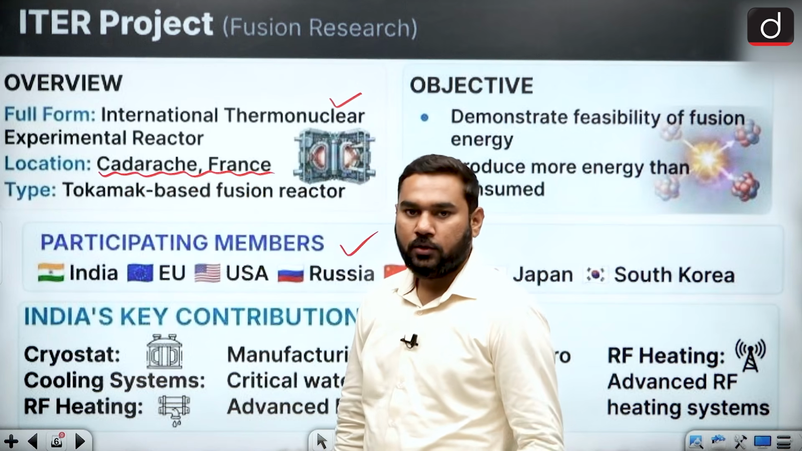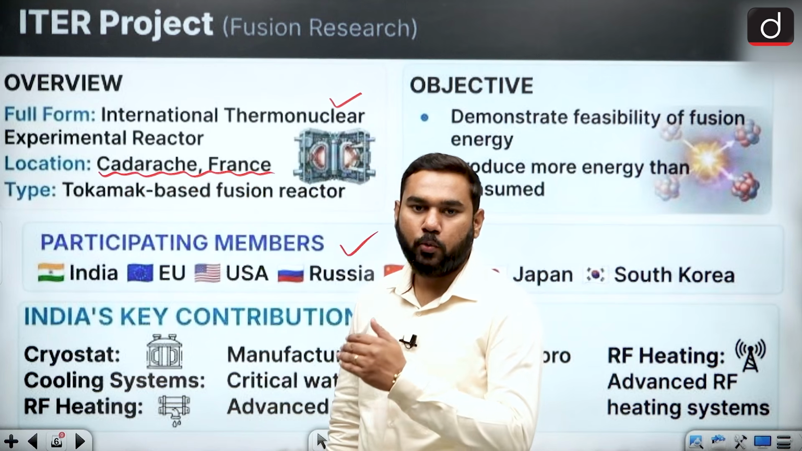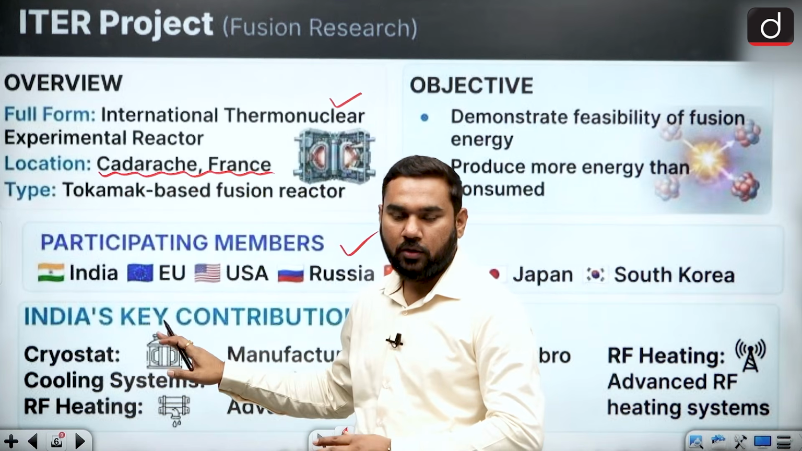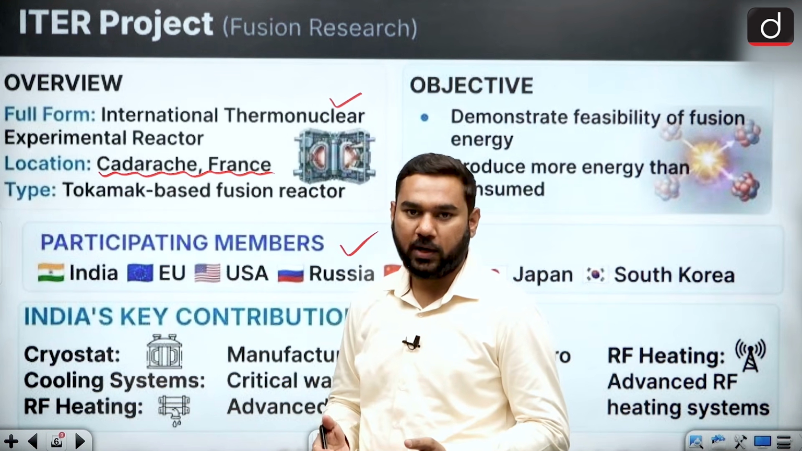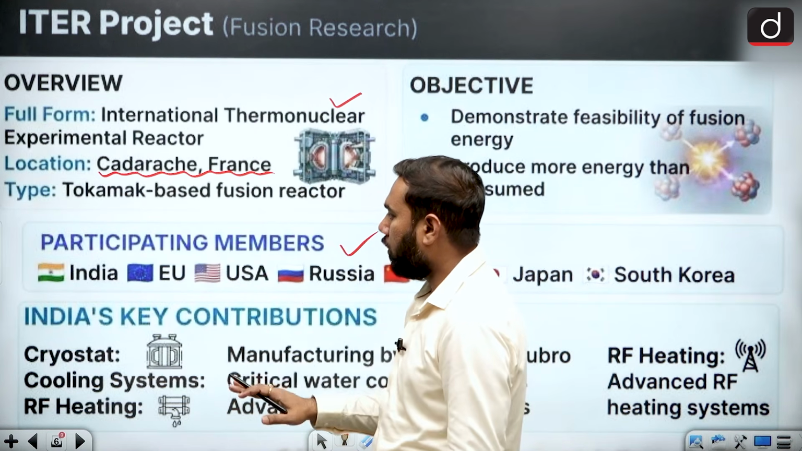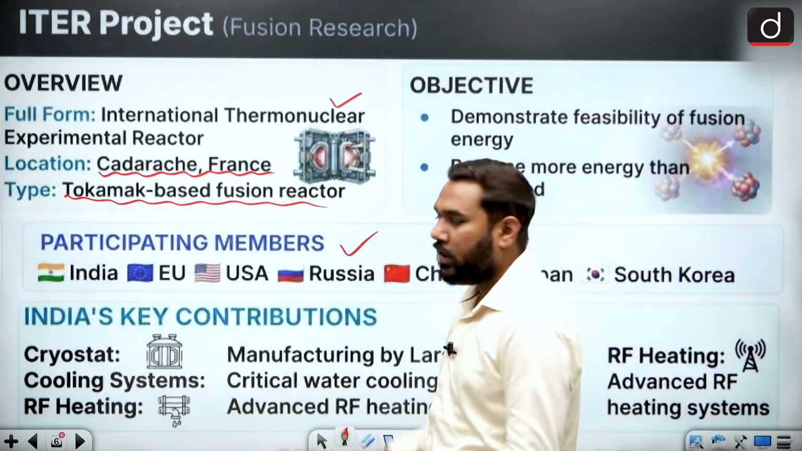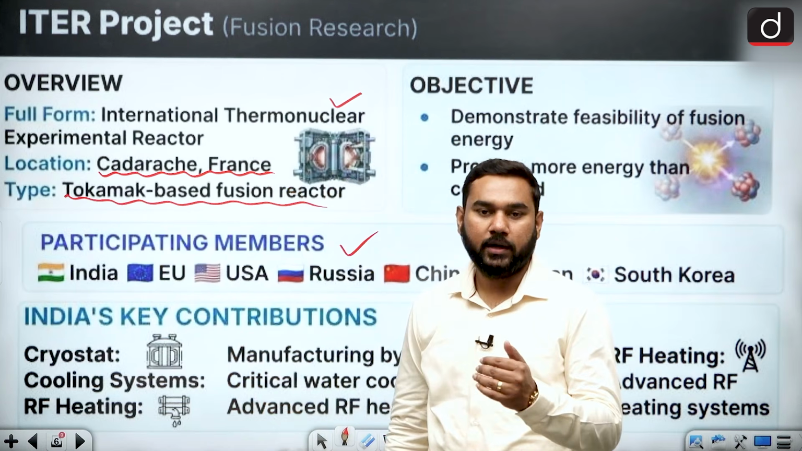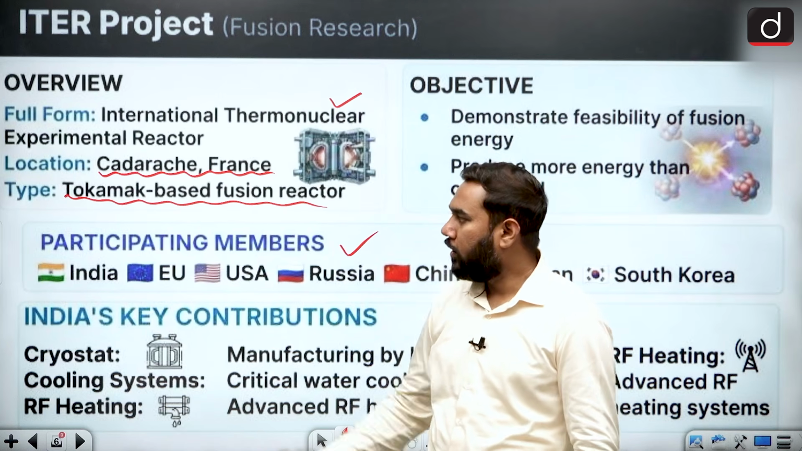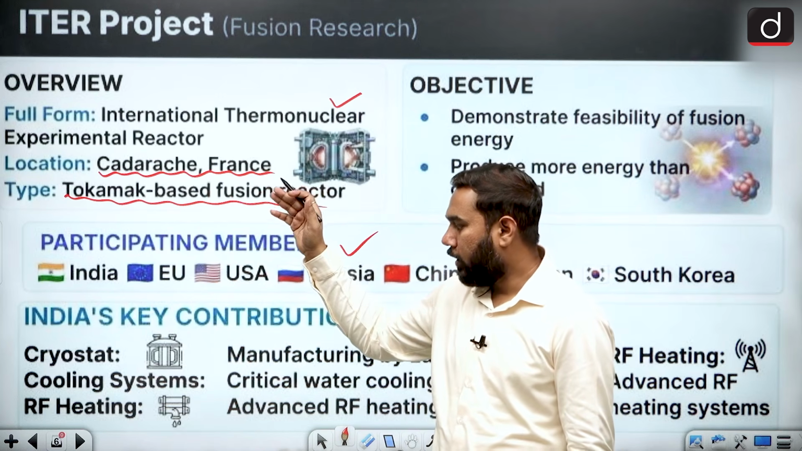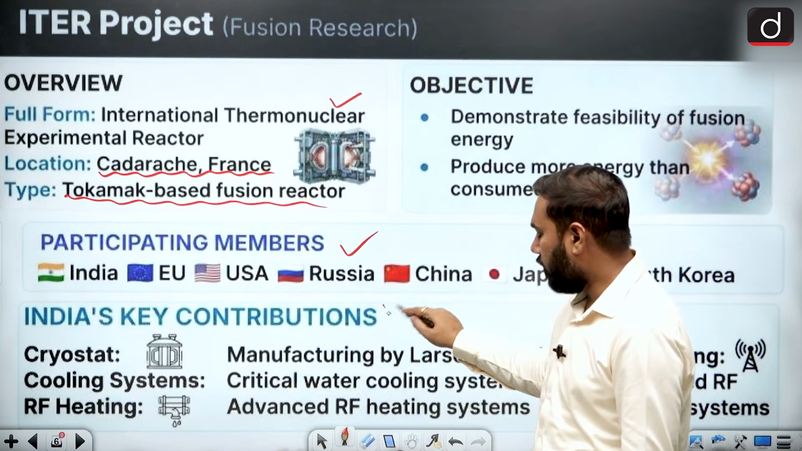So they are the partners. They are providing some technology by the partnership. They cannot provide the fund, although technology partnerships are there. India is also a member of it, and this type of reactor is known as a tokamak reactor. So basically a fusion reactor is known as a tokamak reactor, and we want to develop our first one in Cadarache, France.